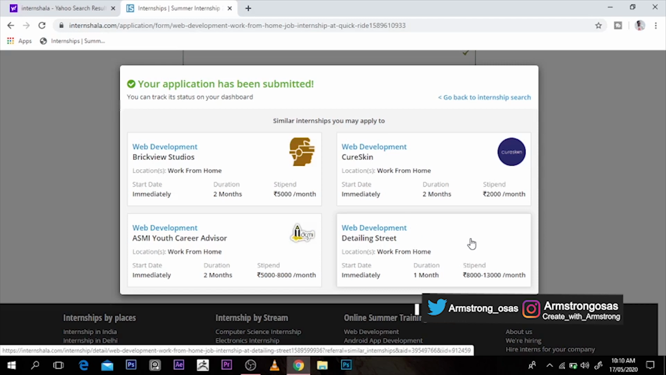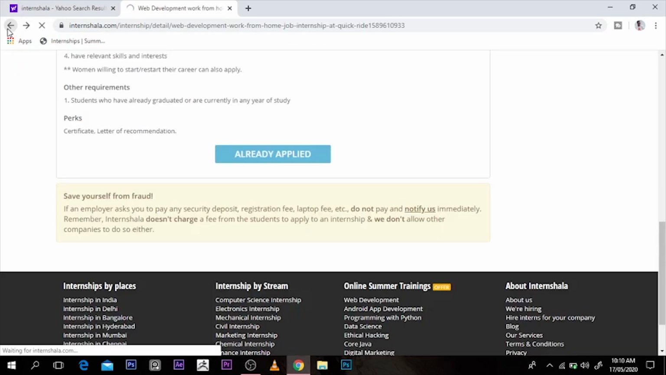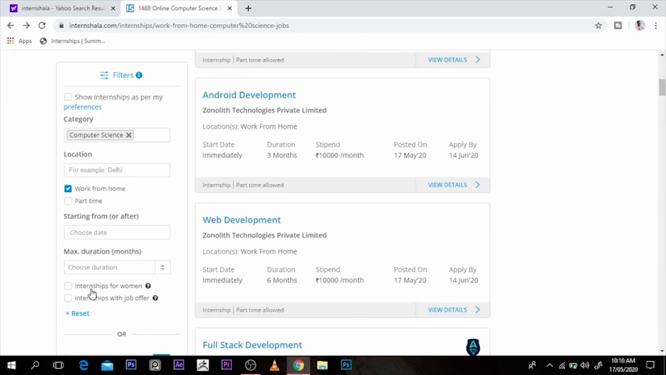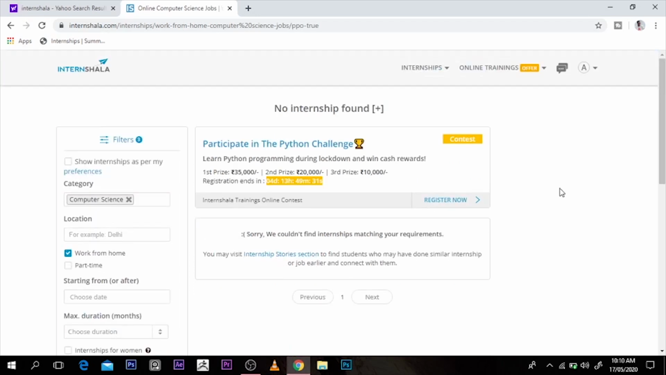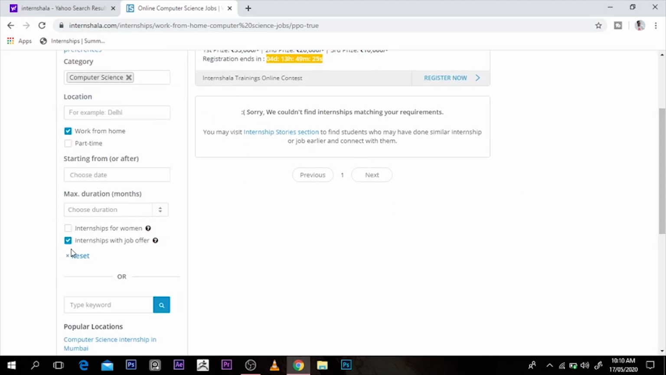So since we have 1800, you can always go back and search for which ones you love, and which ones you think you can really work on, and which ones you think your qualifications fit the most. You can search for internships with job offers, and the more you click, you can look for which ones you think you can really work on.